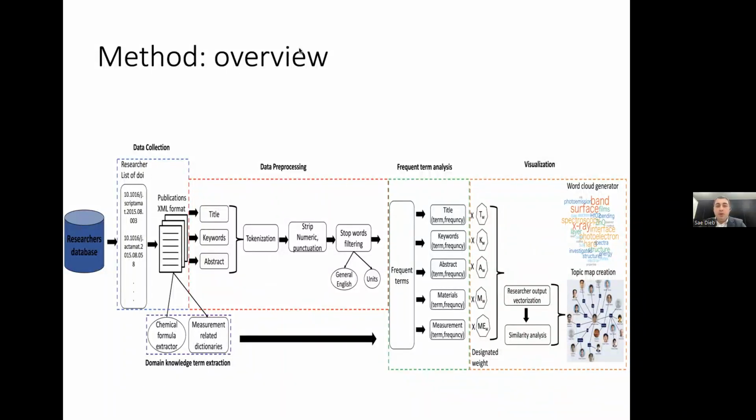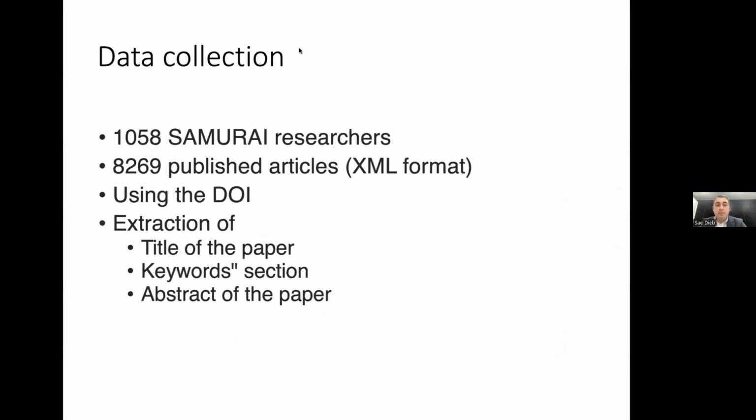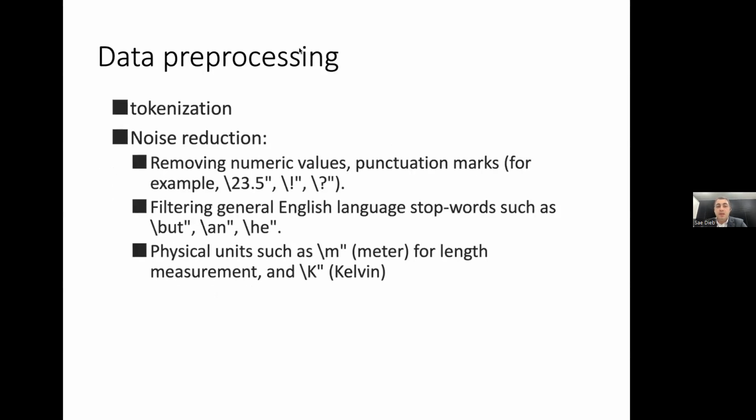So I will be going into more detail for each step. For the data collection, there were around 1,000 members in the Samurai data catalog, and we were able to collect over 8,000 published articles in XML format. We only used 3 sections: the title, the keyword section, and the abstract of the paper. We did tokenization.